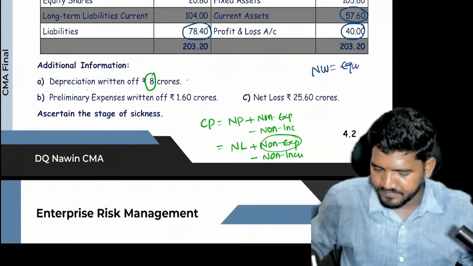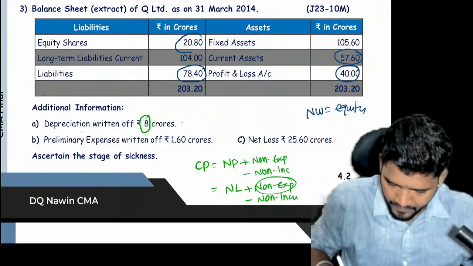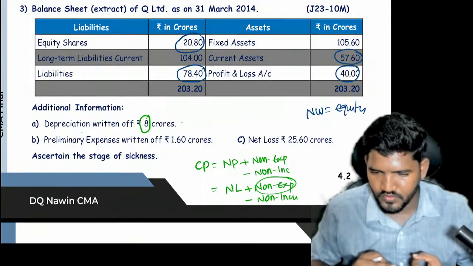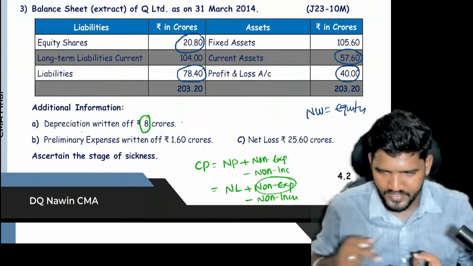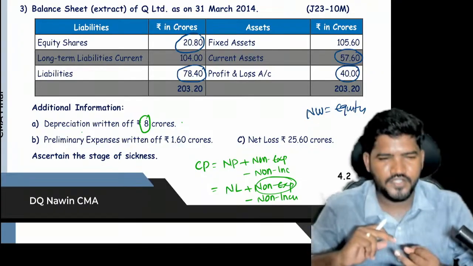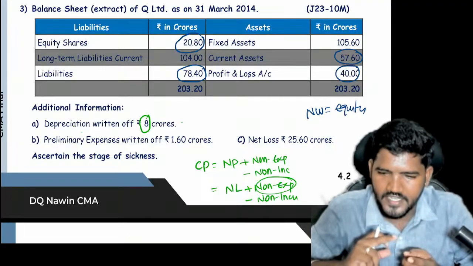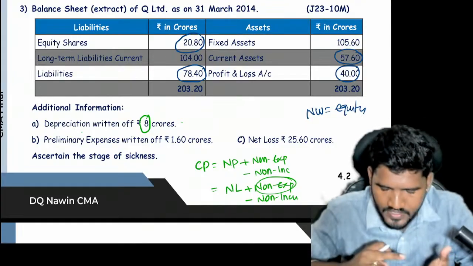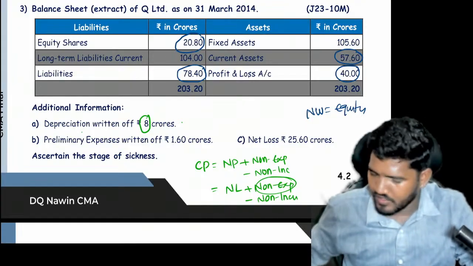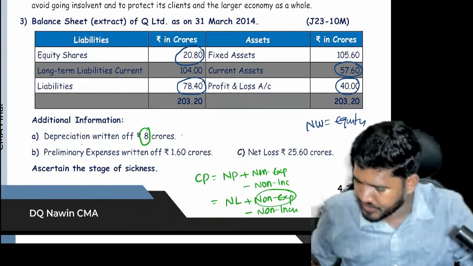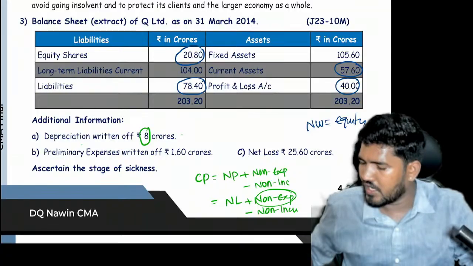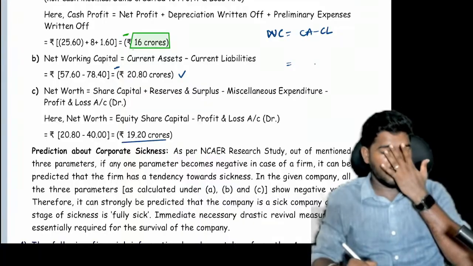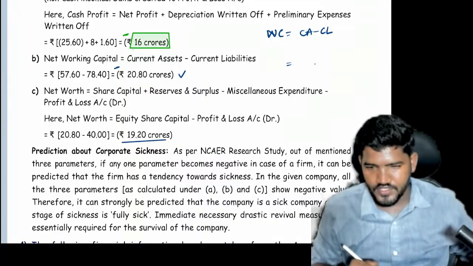Next, net worth position. That is nothing but equity. Equity is equity share capital plus reserves and surpluses plus preference share capital, minus the P&L debit balance, called fictitious assets. I don't have reserves and surpluses, and I don't have preference share capital. So 20.8 minus fictitious assets 40. Now the answer is minus 19.2 crores. Now go and check the three answers for decision making.